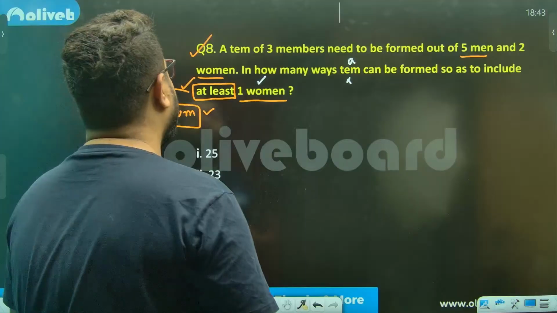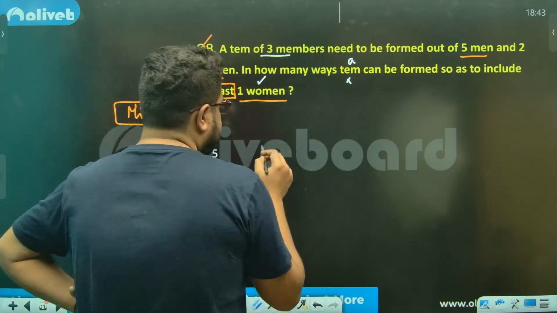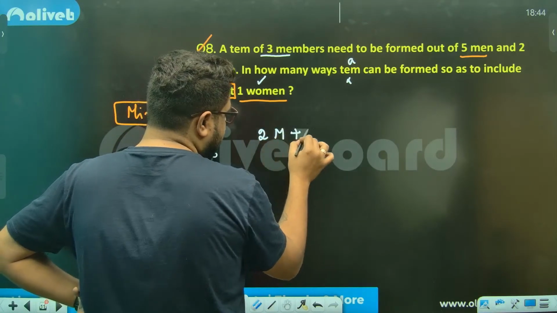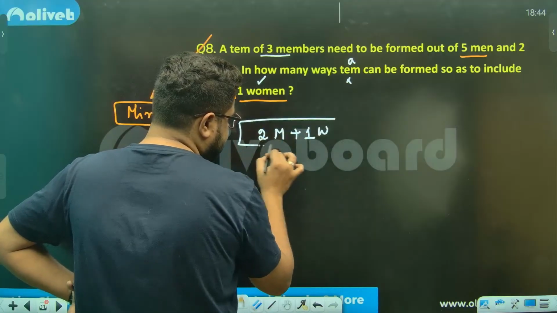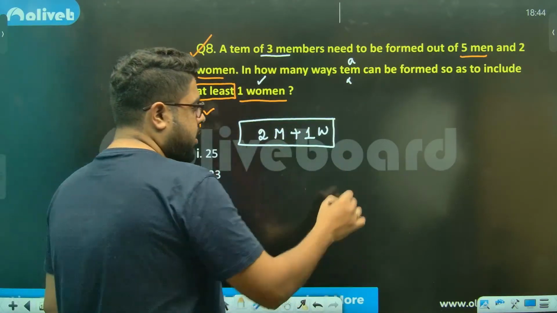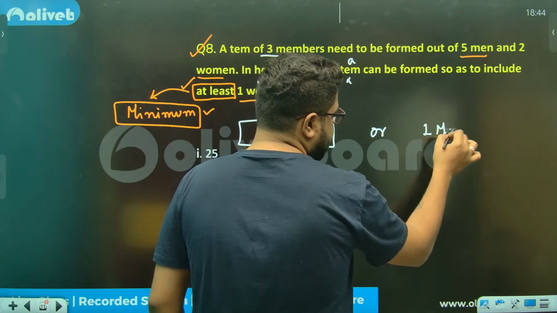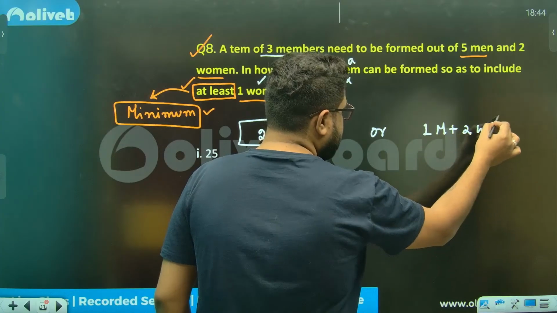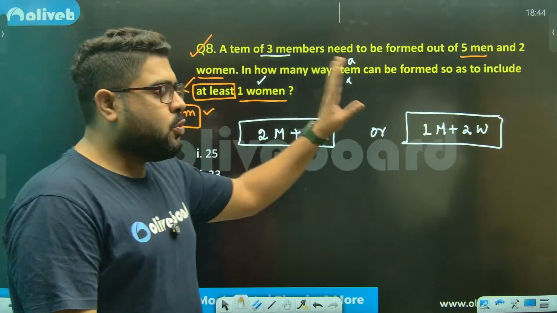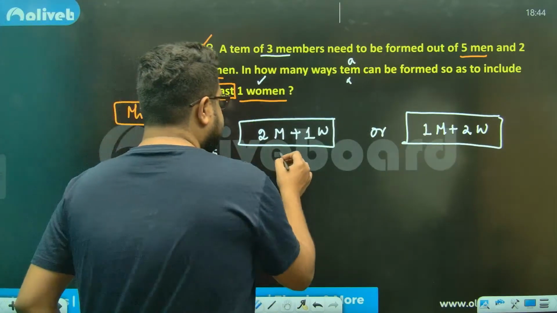A team can be formed, but how many member team? A 3-member team. So in the 3-member team I can have 2 men plus 1 woman, because the team needs to have at least 1 woman. Or there is another possibility, 1 man plus 2 women. Because in the question they are saying minimum 1 woman, so more than 1 never hurts. Minimum 1 should be there.